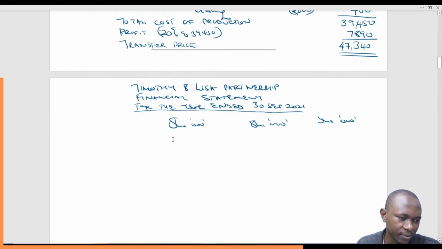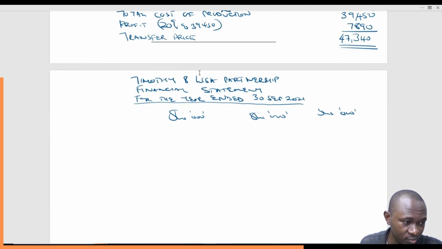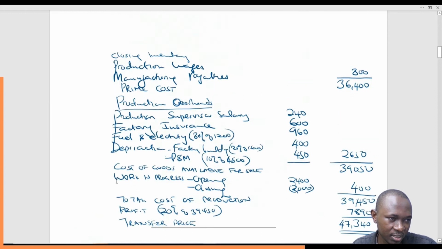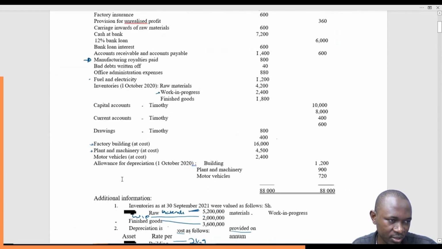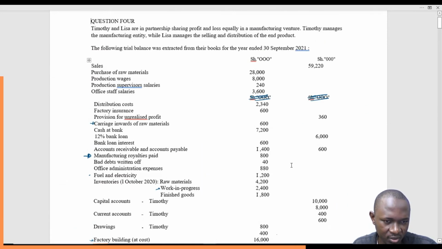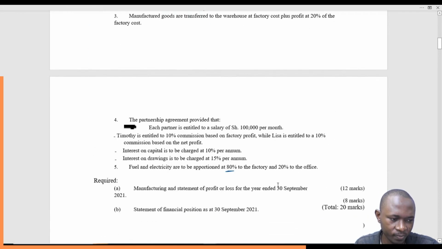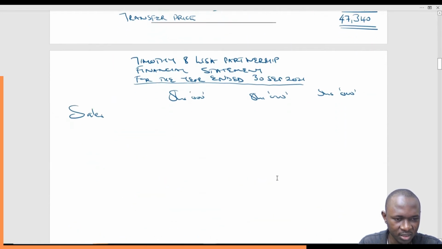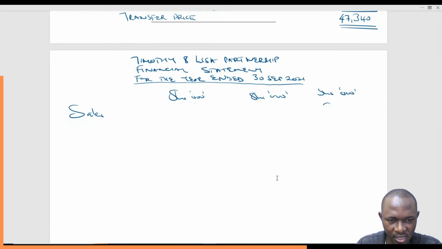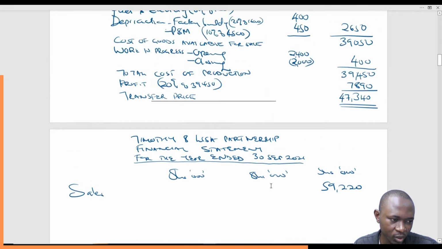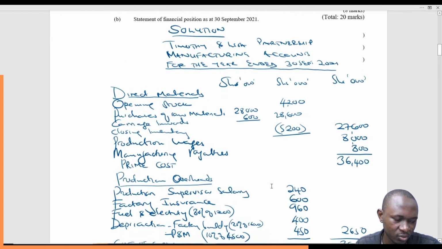So then we start. Of course, now this one here we start with the sales. This is an income statement. So sales. Just go back to the question, get the sales figure. Our sales figure was right at the beginning, which is 59,220. So you simply come here and say sales 59,220. Unless we have workings, I've not seen any working. If we had workings, we'd have pushed it in the inner column. But since we don't have any workings, we go straight there.